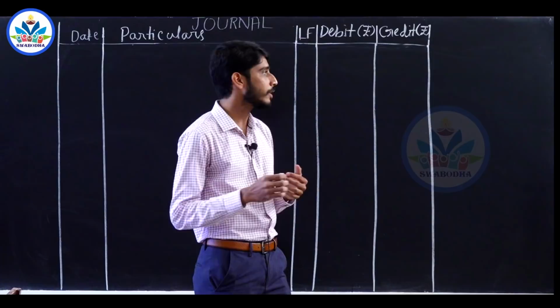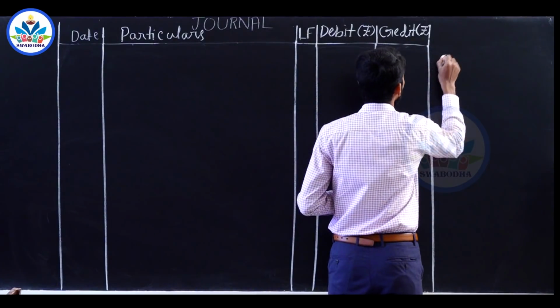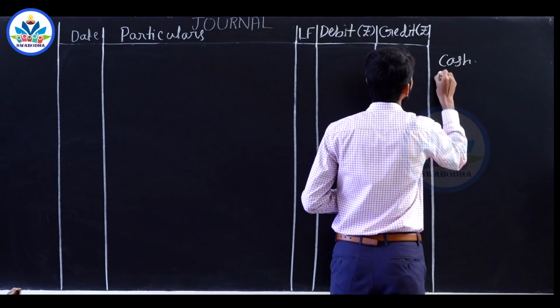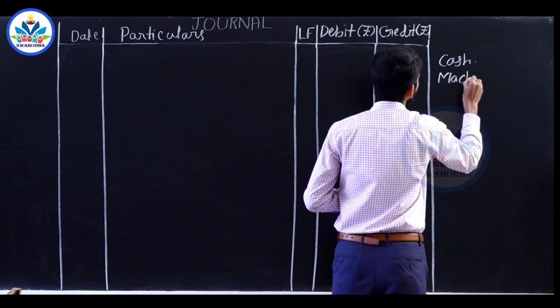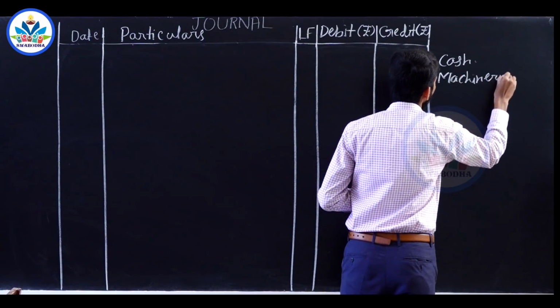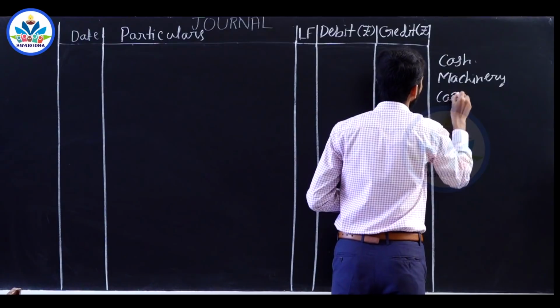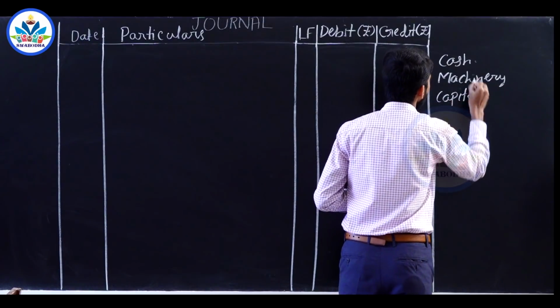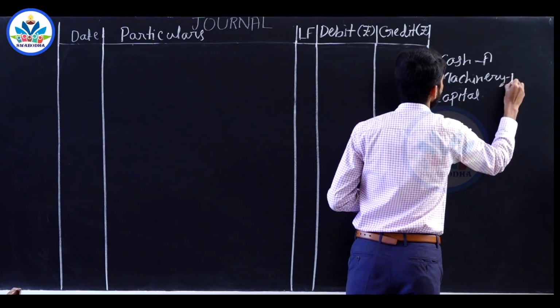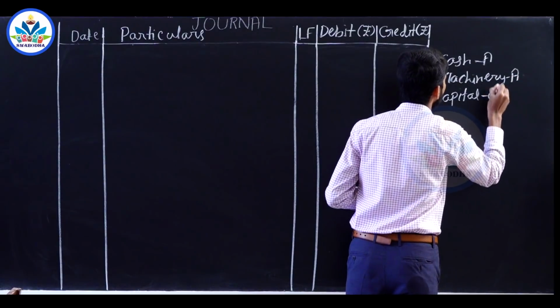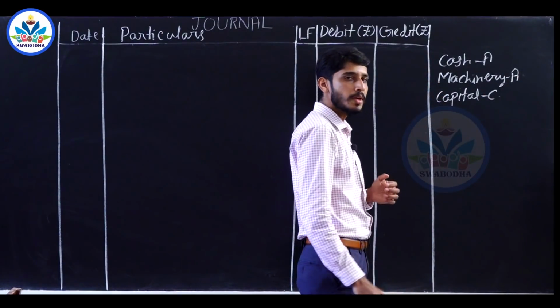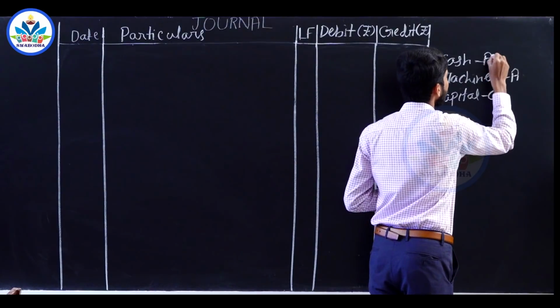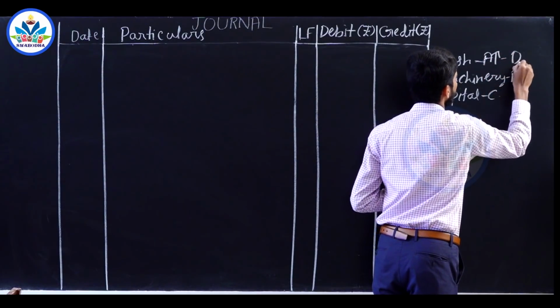So the accounts involved are cash account, machinery account and capital account. Cash is an asset, machinery is also an asset, capital is capital. When you invest cash, cash balance will increase, an asset has to be debited.